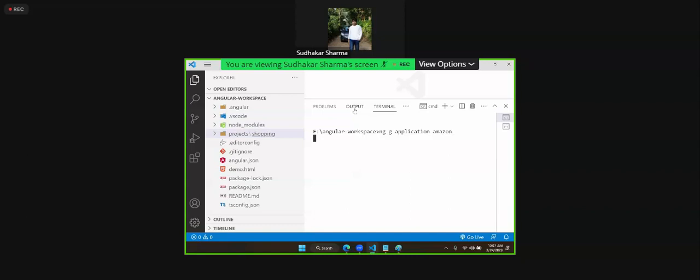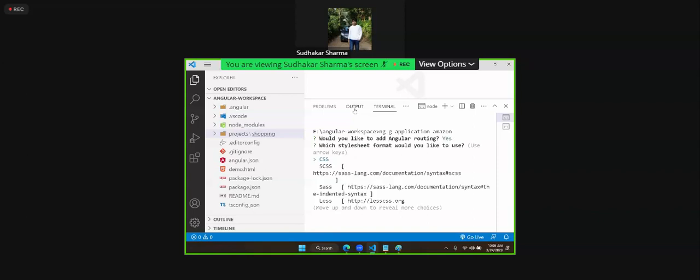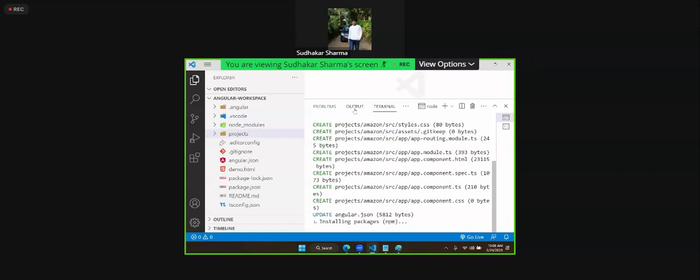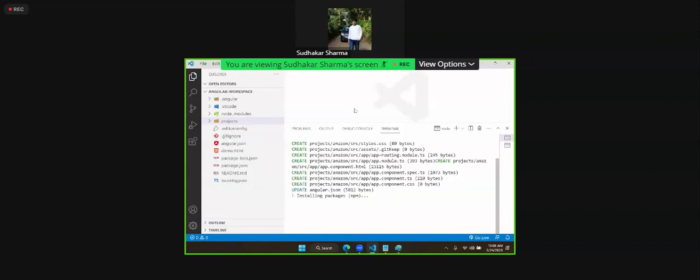Now you can see when you generate another application in the same workspace, it is asking, would you like to add Angular routing? That is the first question. And now we need Angular routing. Just we will use yes. Now it is asking which CSS, and it is going to create a project for you. That is adding a project.